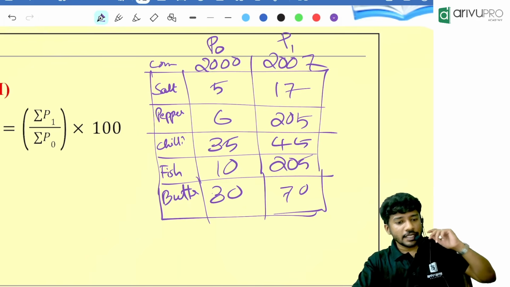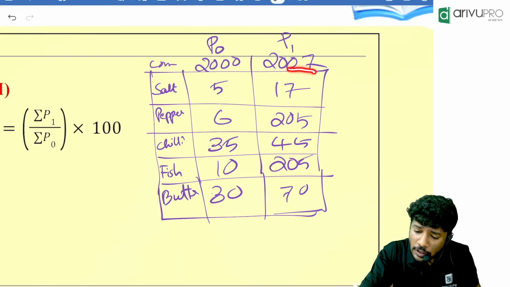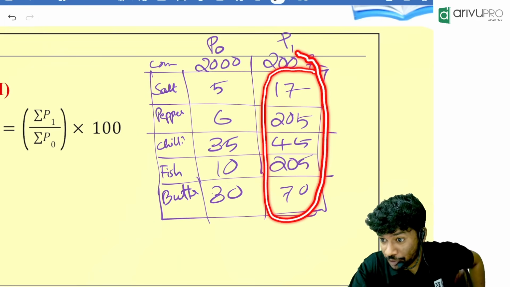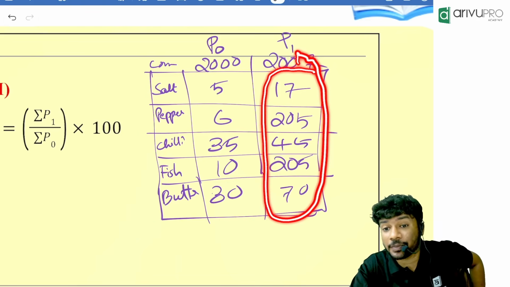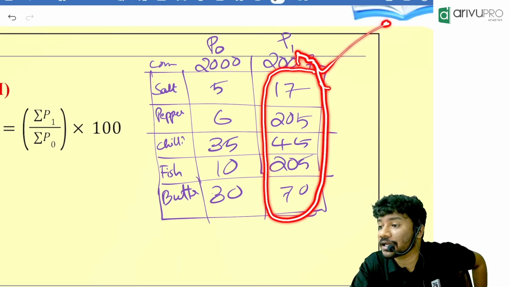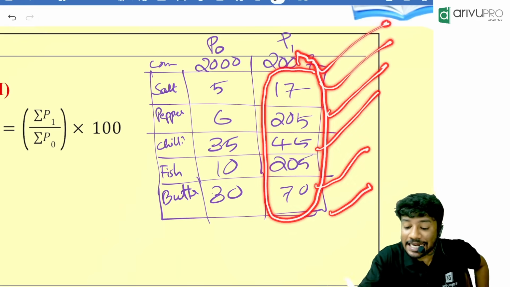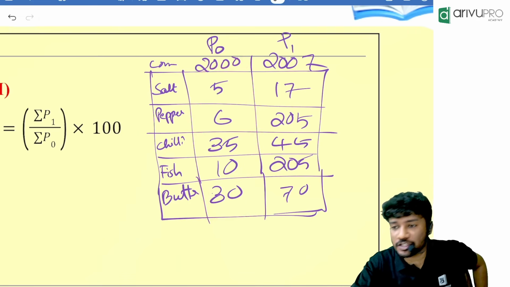Now, SAPI means we will add all the current year prices, not like relative. We will add all the current year prices, divide by the sum of all the base year prices, into 100.